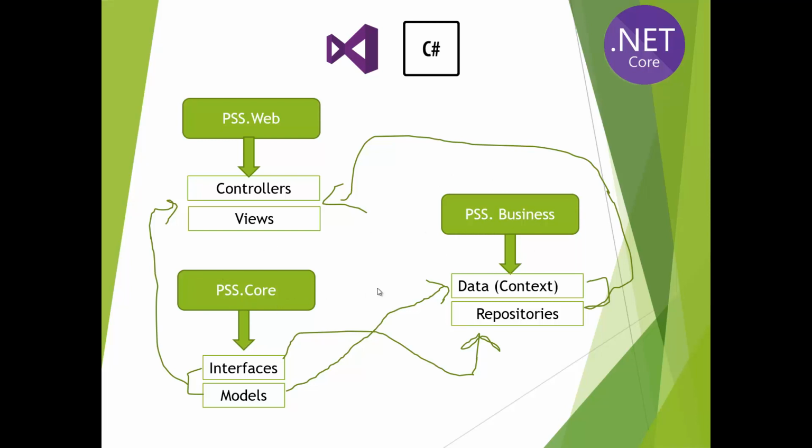So I think this was a quick review. We haven't yet added any reference of any project, but before adding those references, I wanted to show you the basic purpose of creating these separate projects and how these three separate projects are interrelated with each other. So this was a quick presentation of our projects and our layer architecture. We have the web layer, the business layer, and the core layer, and how these layers are interrelated, how we need a reference of this project in this one, and what the purpose of this is. So I think that's it for this video.